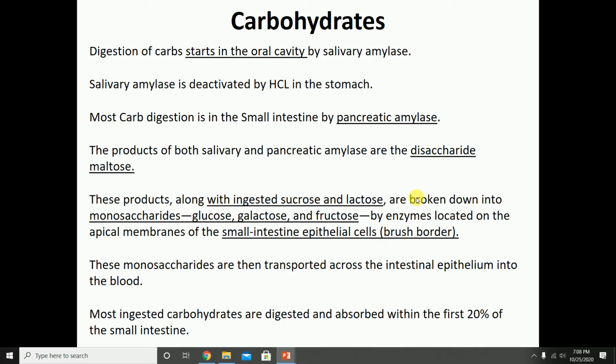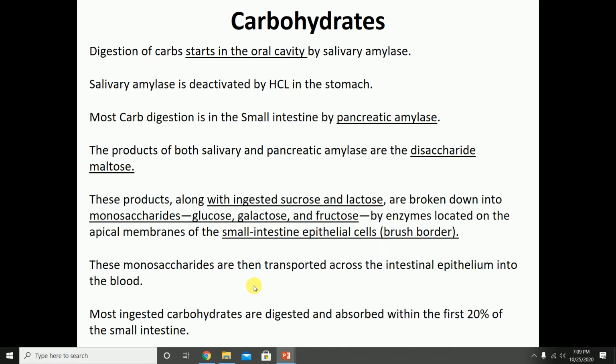Now, for the two other disaccharides, sucrose and lactose, we actually ingest them. So sucrose is your table sugar, lactose is your milk sugar, and we will now break down all three of those disaccharides, maltose, sucrose, and lactose, by the enzymes, again, maltase, sucrase, and lactase, into your three monosaccharides. And then those are going to be absorbed by the small intestinal epithelial cells that we call your brush border.